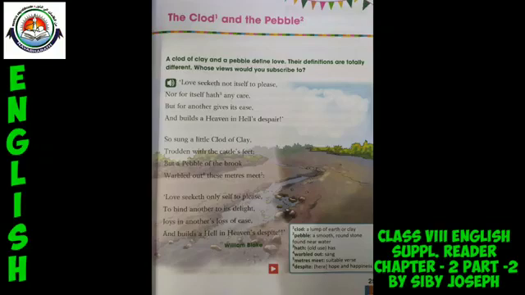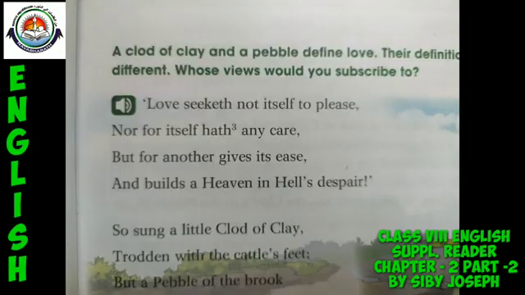Now we can read the first stanza and go for the analysis of the meaning stanza by stanza. Okay, now we can read the first stanza. All of you please take your textbook, page number 25, and go to the first stanza. Anyway, I am going to read the first stanza, so listen. Love seeketh not itself to please, nor for itself hath any care, but for another gives its ease, and builds a heaven in hell's despair.